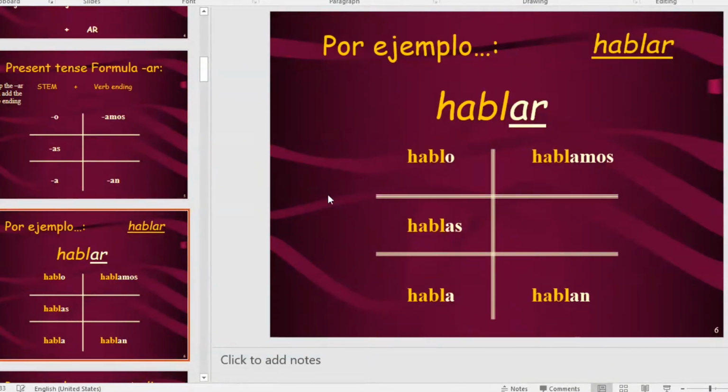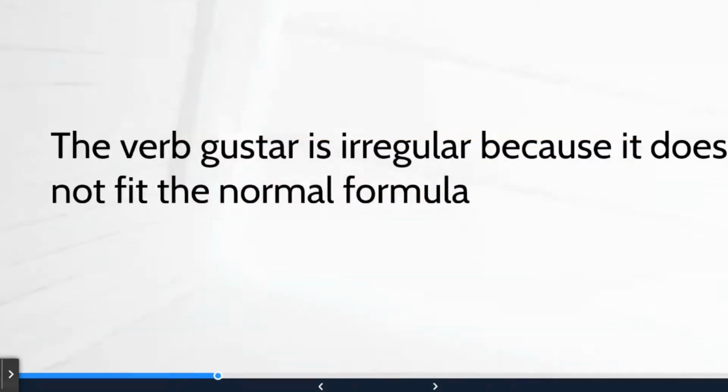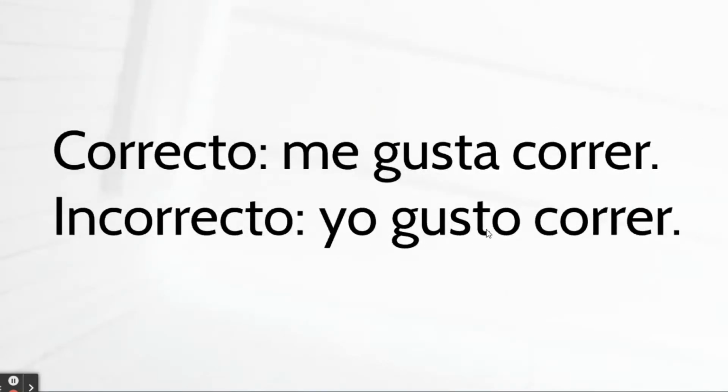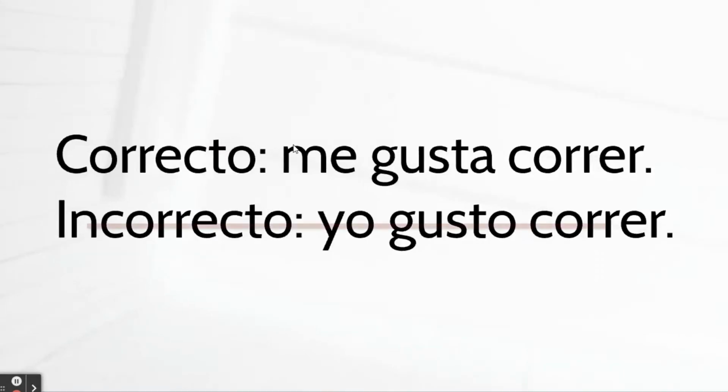If we were to put a real verb here, it would look something like this. Hablar: we drop the ending, AR, and then add o, as, a, amos, and an. This is considered a regular verb because it fits this regular formula that we can apply to all the verbs that are regular like this. Now, gustar does not work that way. What we can't do is drop the ending and add an o: yo gusto correr. This is incorrect. Me gusta correr, I like to run, is what this would translate into. This is the correct format.